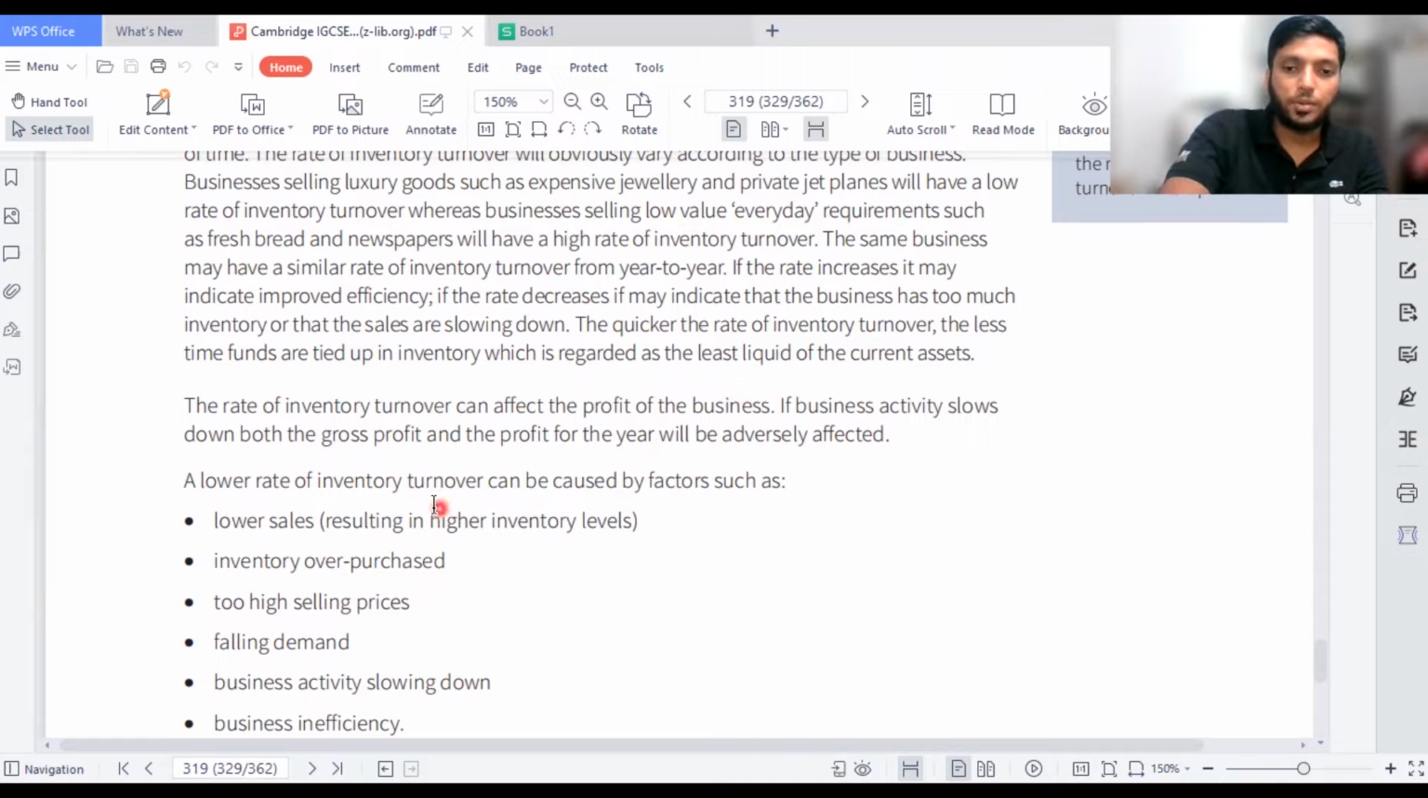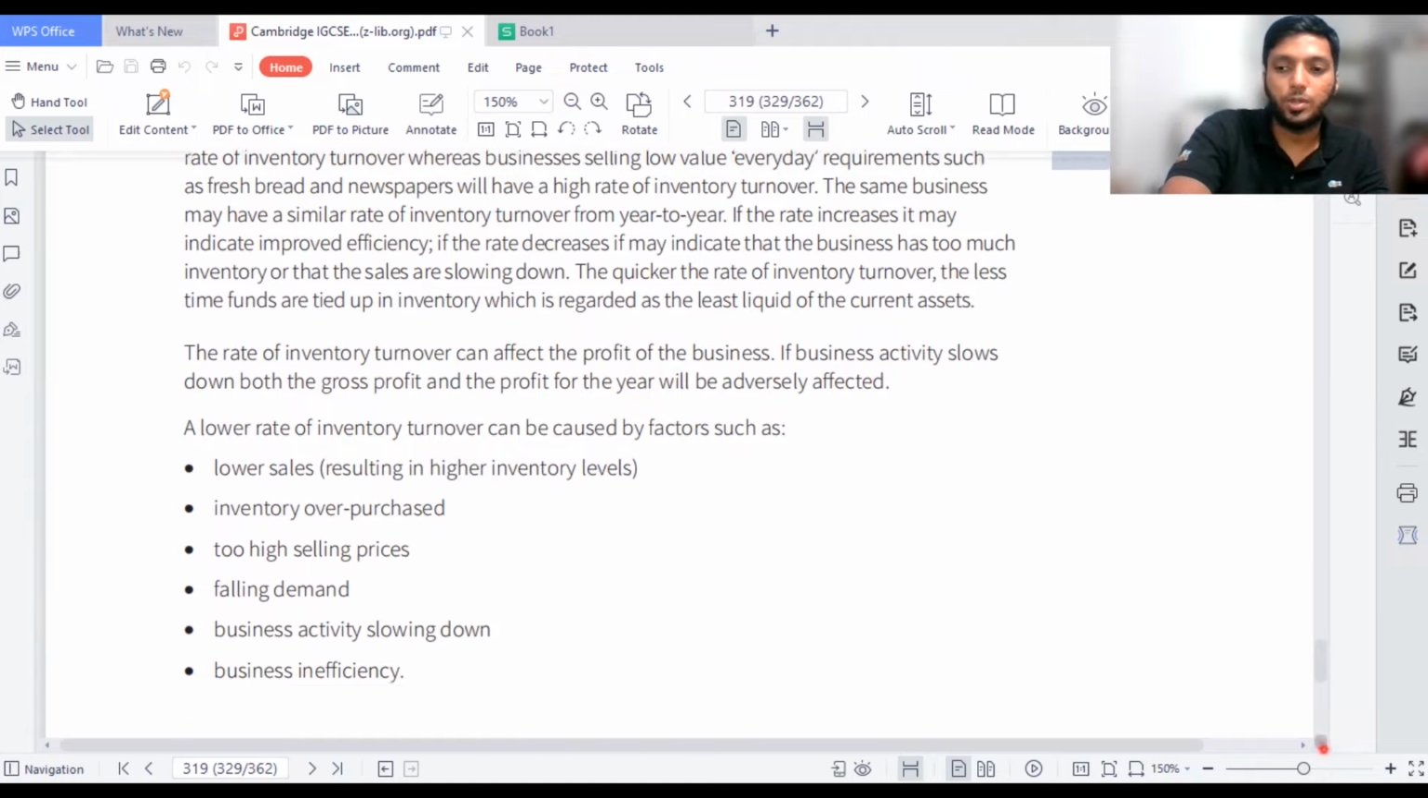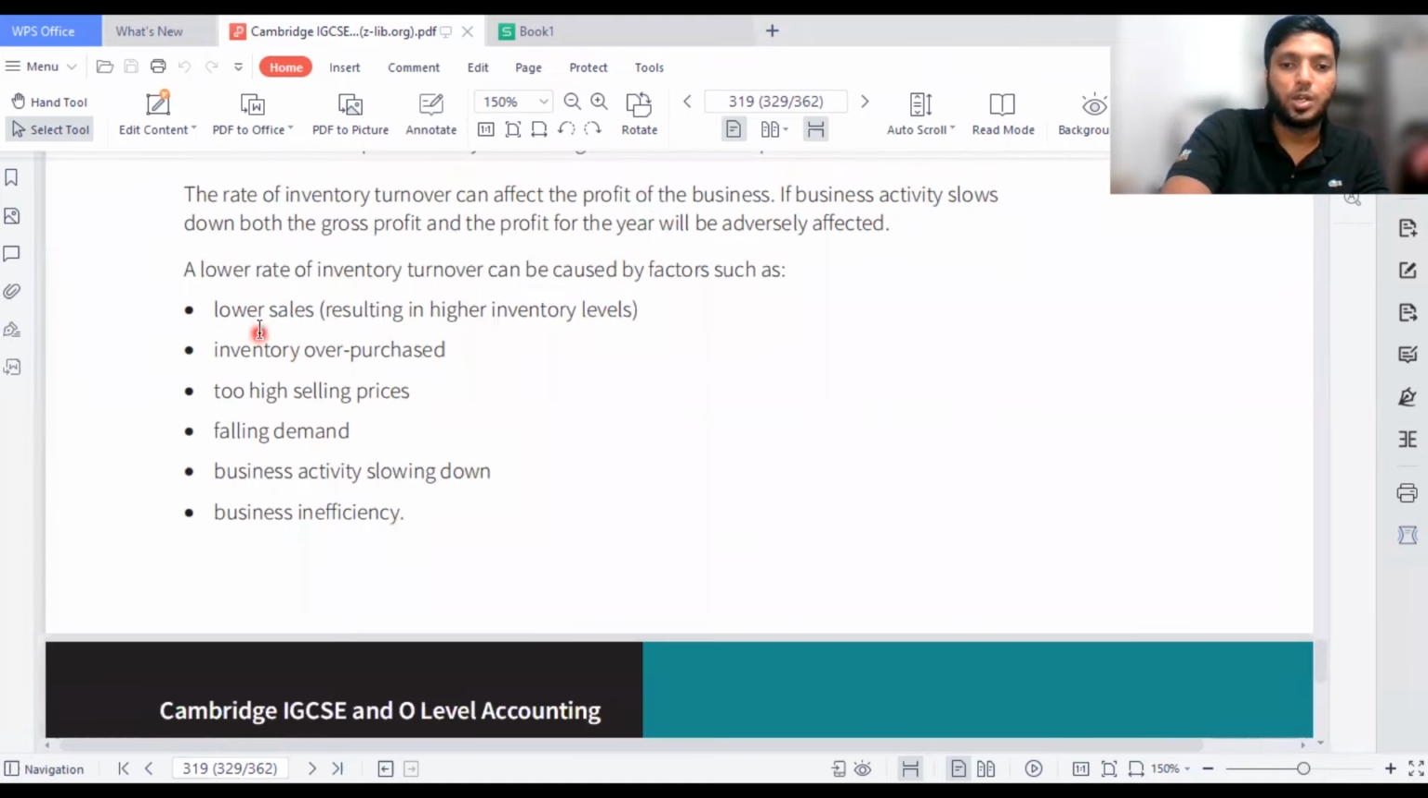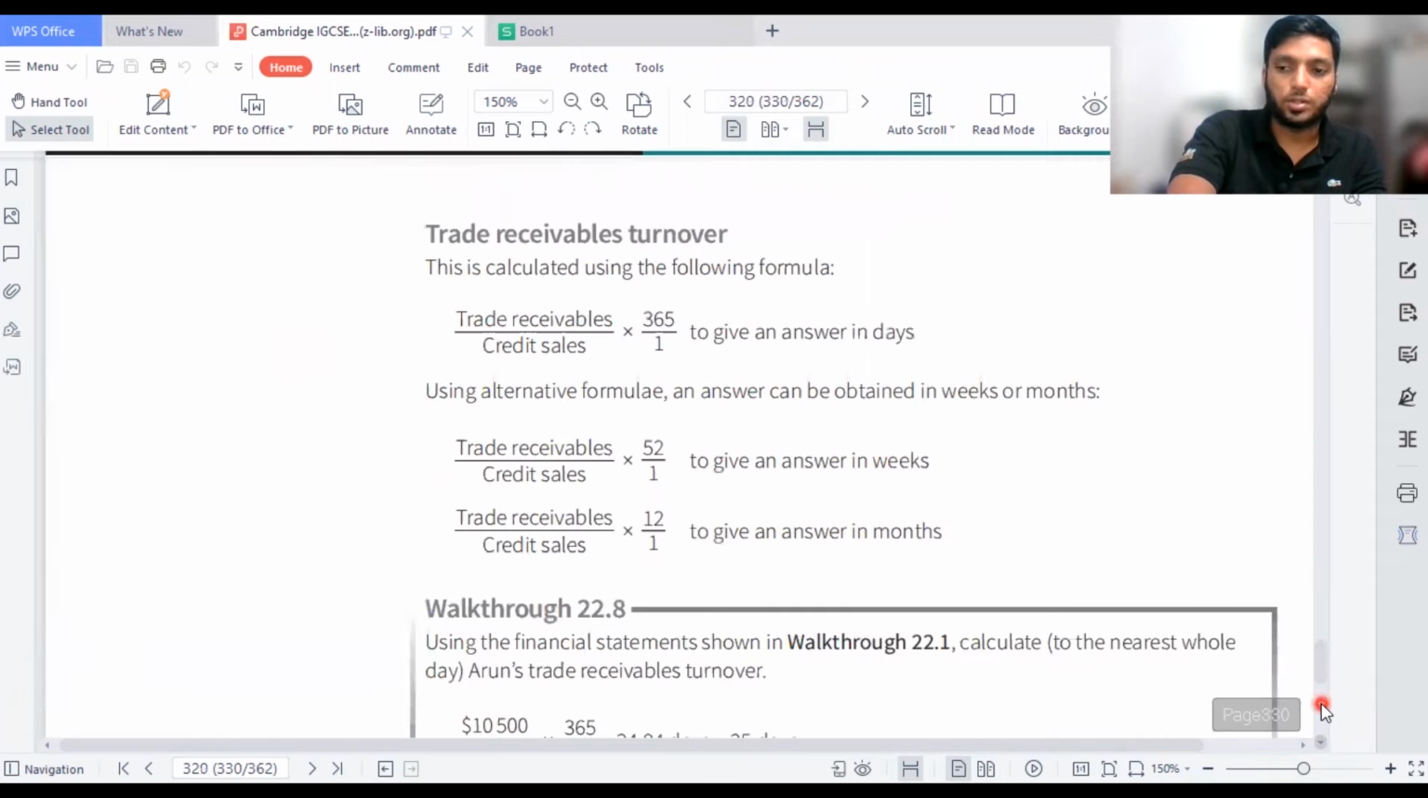Lower inventory turnover can be caused by factors such as lower sales, resulting in higher inventory levels because you are not selling it properly. Inventory over purchase, purchasing a lot of inventory more than the quantity needed. Too high a selling price, people are not demanding it, a fall in demand, people are not bothered about the product. Business activity slowing down, the business is not competing with its competitors properly. Business inefficiency, like not managing the resources in a proper manner. So these are all the reasons why inventory turnover falls.